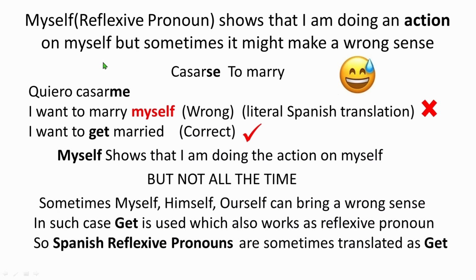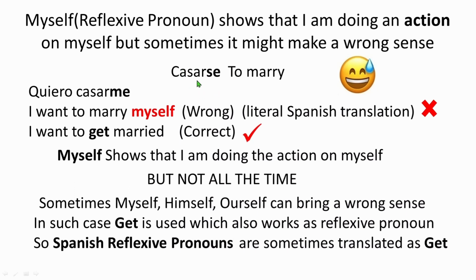Now if someone still has a question about why casarse, why we need to put a reflexive pronoun like me here in the verb to marry, the answer is simple. Whenever someone marries, they are doing their own marriage, right? They don't do someone else's marriage. So because we do the action on ourselves, that's the reason we need to put the reflexive pronoun, because it's a reflexive verb. Casarse is a reflexive verb, and that was the rule: any reflexive verb, we need to put the reflexive pronoun in it. That's compulsory.